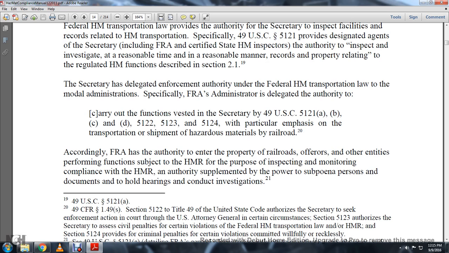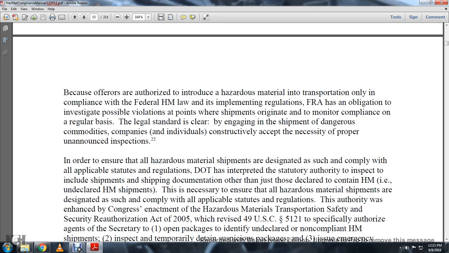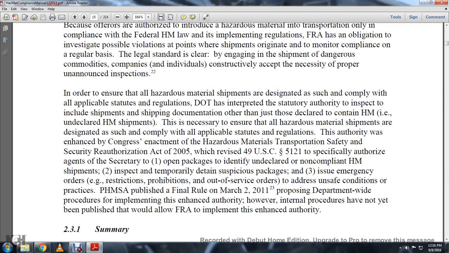The authority is supplemented by the power to subpoena persons and documents, hold hearings, and conduct investigations. Because offerors are authorized to introduce hazmat material into transportation only in compliance with the federal hazmat law and its implementing regulations, the FRA has an obligation to investigate possible violations at points where shipments originate, monitoring compliance on a regular basis. The legal standard is that by engaging in the shipment of dangerous commodities, companies and individuals constructively accept the necessity of properly announced inspections.